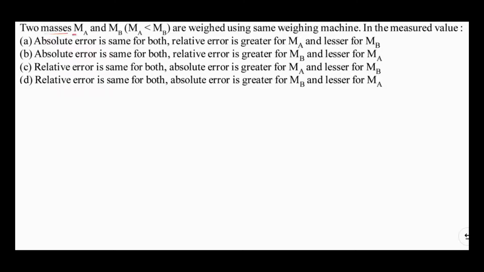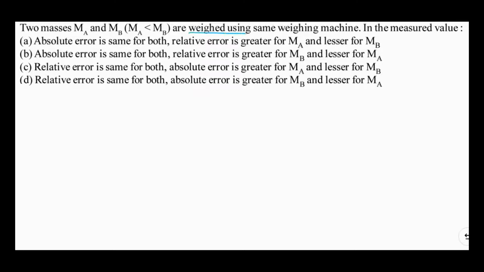Two masses Ma and Mb, where Ma is lesser than Mb, are weighed using the same weighing machine. The options given to us compare absolute error and relative error in Ma and Mb. If we read out these options, you have a comparison of absolute error or relative error in measurement of Ma and Mb. So let us first discuss what will be relative error and what will be absolute error in these measurements.